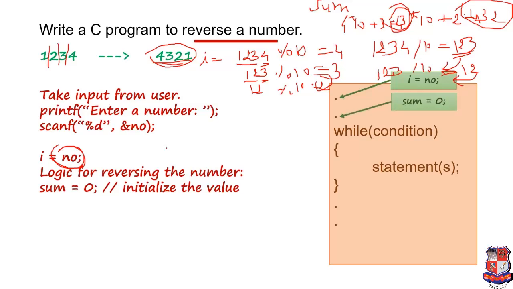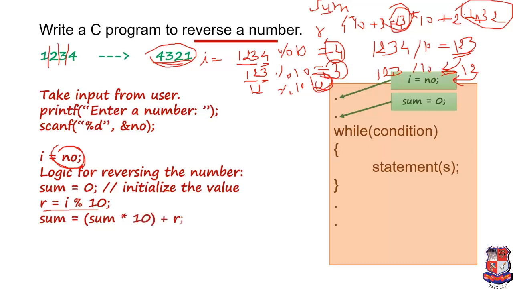Now we take a variable for storing the remainder. We already discussed that we find a remainder in each iteration, and for that we use r. So we take r equals i modulo 10. After that we write sum.